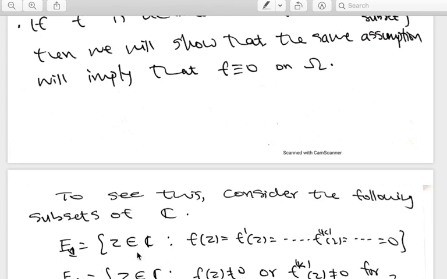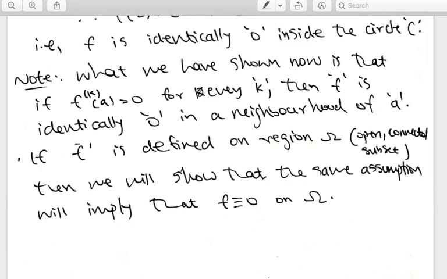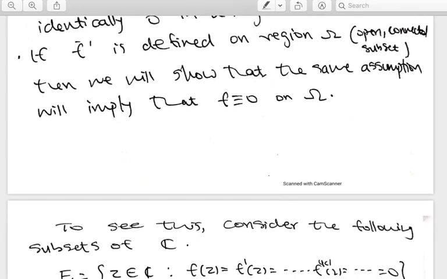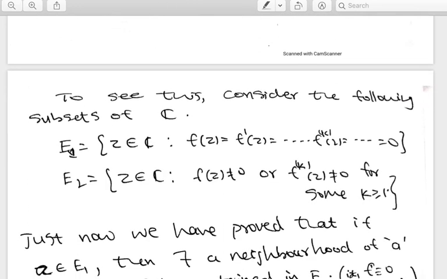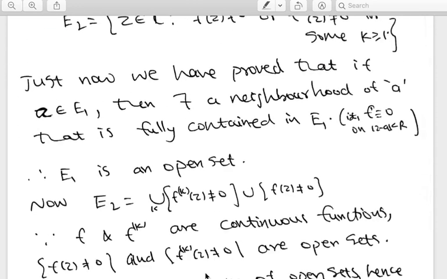In fact, we proved that E1 is open just now, because we assumed that f and all its derivatives vanish at a, meaning in a neighborhood of a it vanishes. So E1 and E2 are open sets, and therefore by connectedness one of them should be empty. We have already assumed that f at a and all its derivatives at a are 0, so E1 is non-empty. Therefore E1 is the whole set omega. That means f is identically 0 in omega.